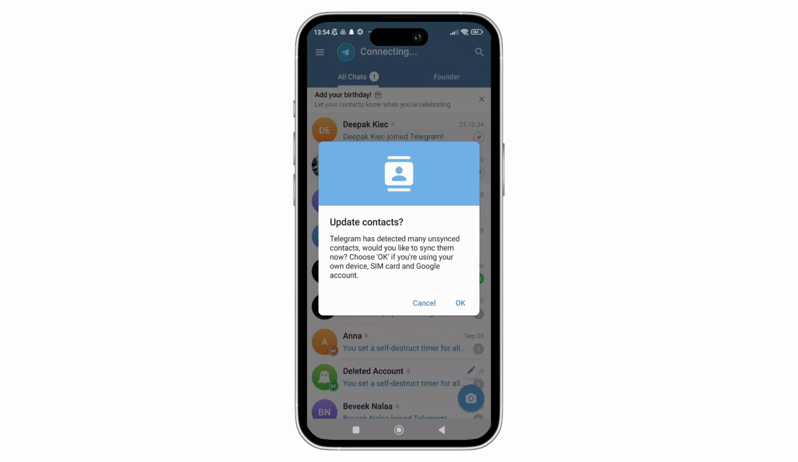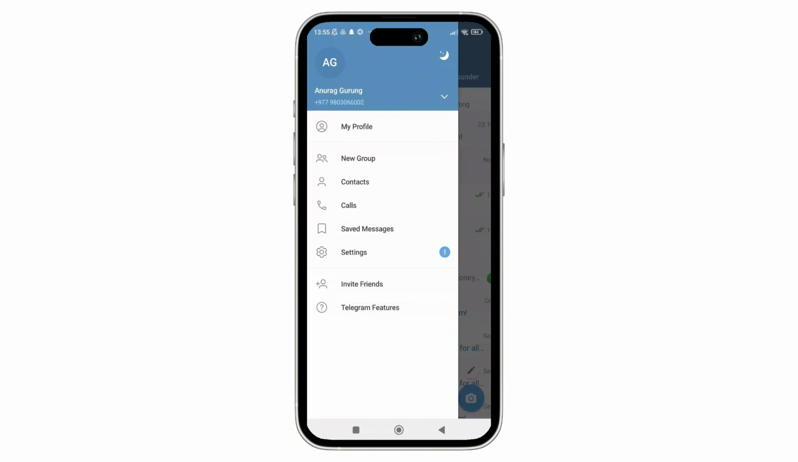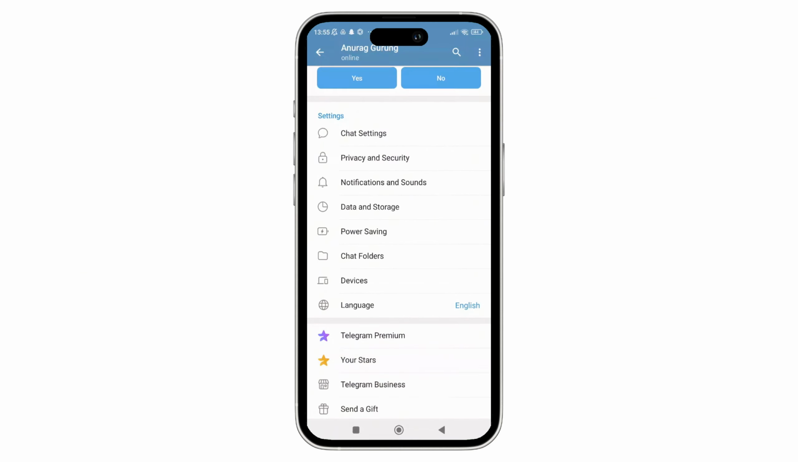Moving forward to step two, that is to recover from the cache. Simply open the Telegram app, and from here, tap on the three-dash icon, which can be seen in the top left side of the screen. Now in this section, tap on Settings, then scroll down and tap on Data and Storage.